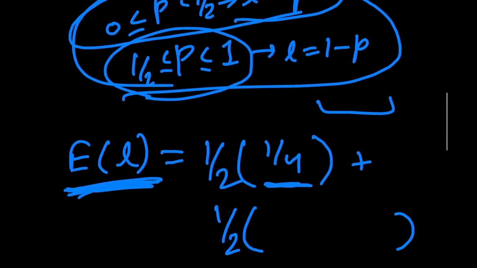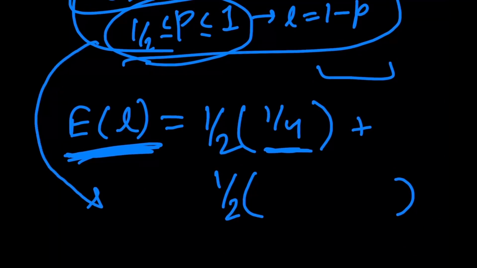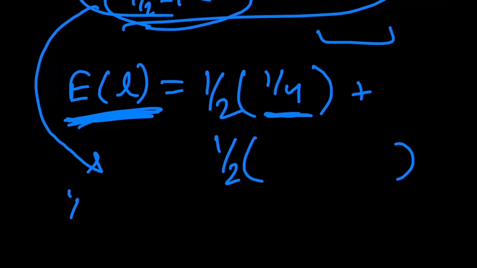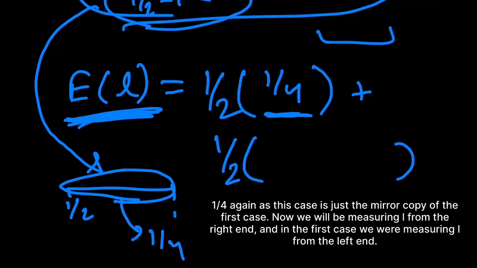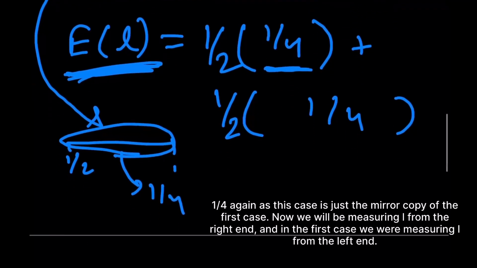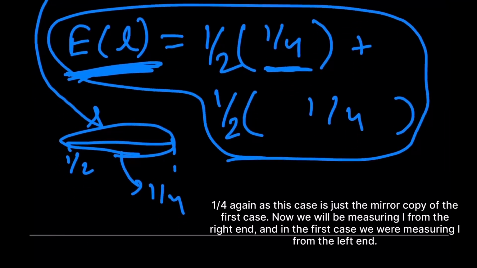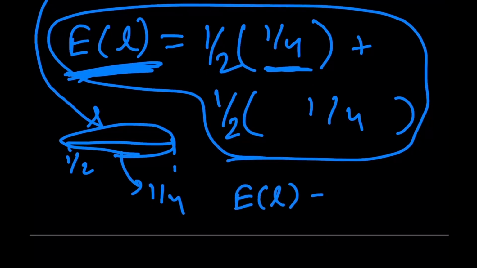Now for the other half, where p can go from 1 by 2 all the way up to 1, what is the expected value of the length of the smaller part? It's going to be 1 by 4 again. So we add a 1 by 4 over here too. And this sum comes up to be the exact same value, E of L being equal to 1 by 4.